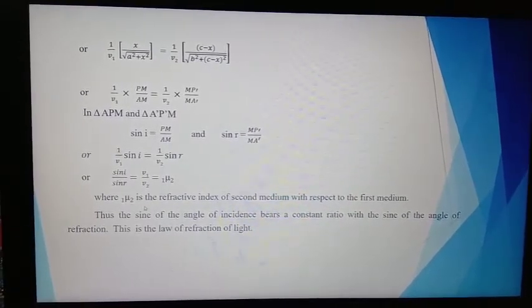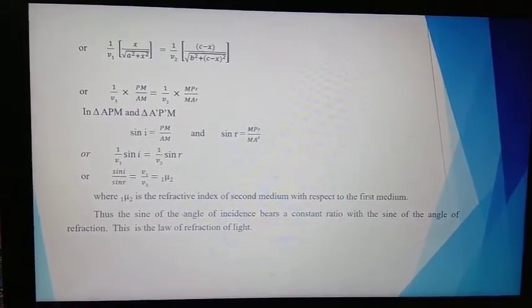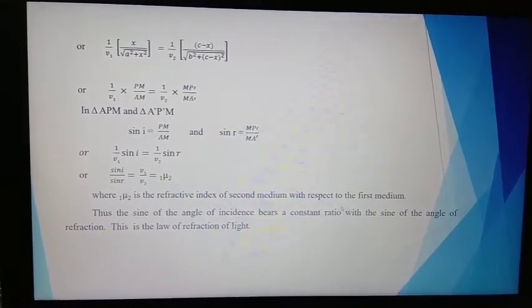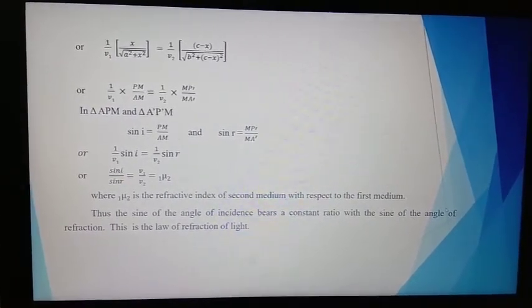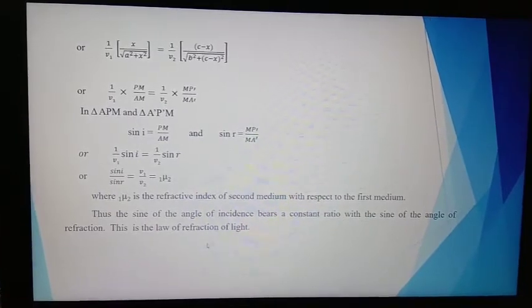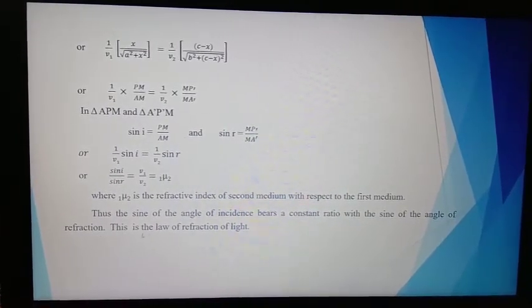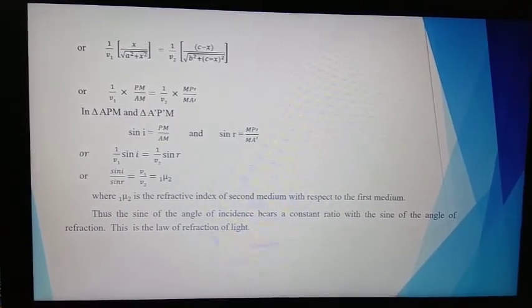Thus the sine of the angle of incidence bears a constant ratio with the sine of the angle of refraction. This is the law of refraction of light.